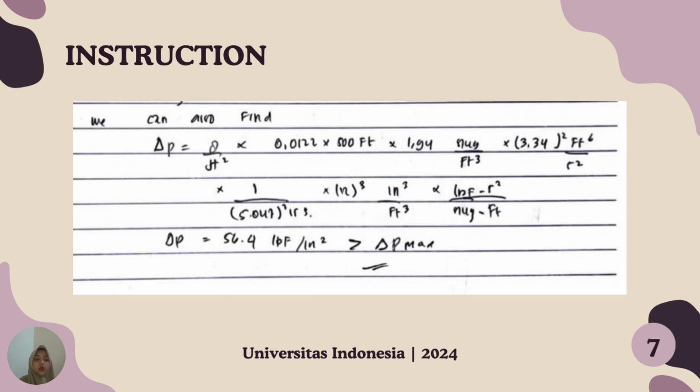And then we can do instruction. We can also find delta P, and then we can account with the information that we get in the step before. And then we can know delta P is 56,4 lbf per inch kuadrat.